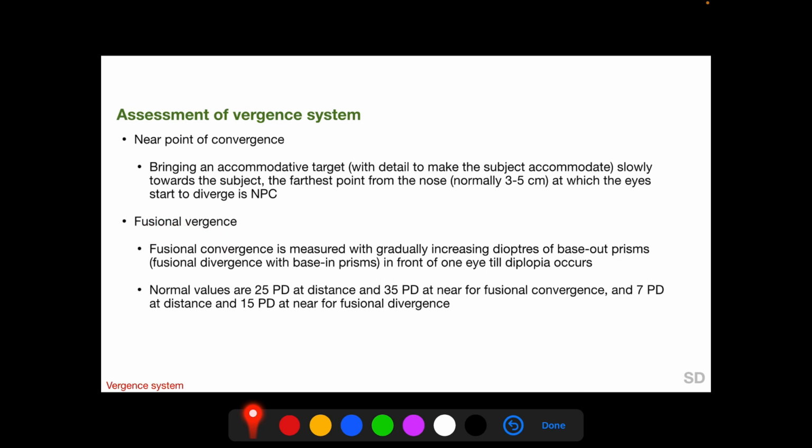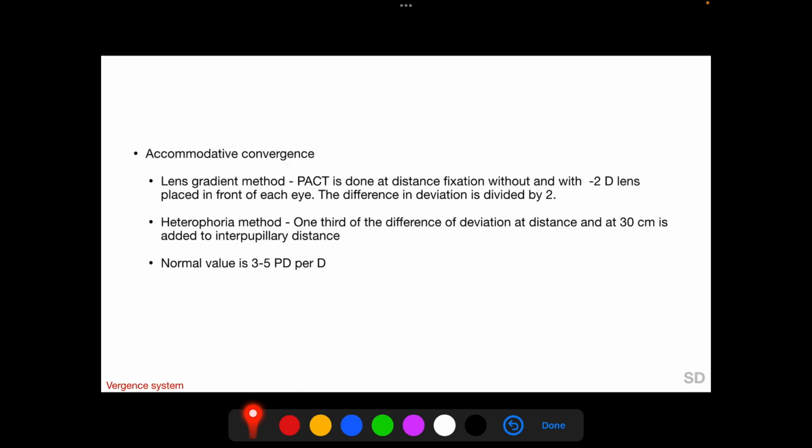Assessment of the vergence system involves assessment for the near point of convergence, fusional vergence and accommodative convergence. Near point of convergence is assessed by bringing an accommodative target slowly towards the subject, and the furthest point from the nose at which the eyes start to diverge is said to be the near point of convergence. Fusional convergence is measured with gradually increasing diopters of base out prisms, and fusional divergence is measured with gradually increasing diopters of base in prisms till diplopia occurs. And accommodative convergence is measured either by lens gradient method or heterophoria method.